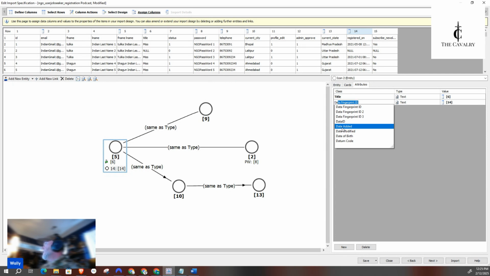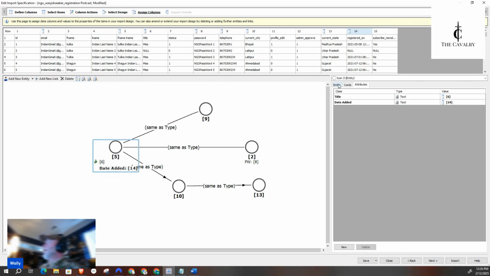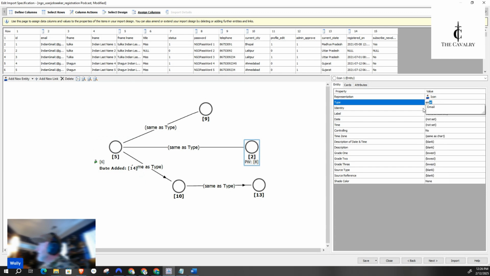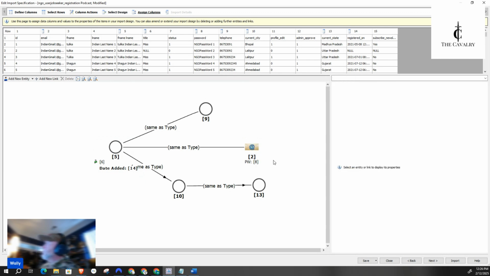Let's do date added. Yeah, there we go. That'll work. So now the items on the screen are blank, and I have to give them an icon. We know that number 2 is email. I'll click on number 2. Under type and entity, I'm just going to start writing email, and it pops right up.